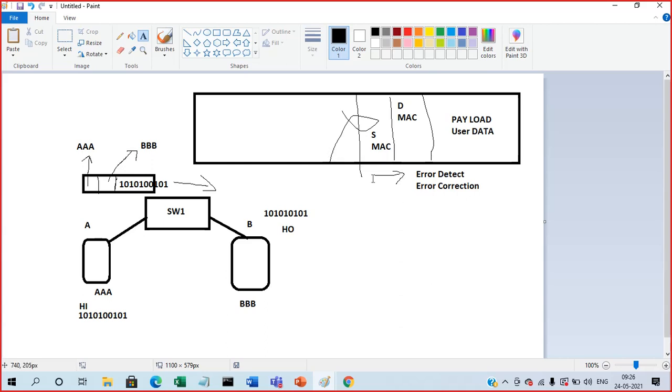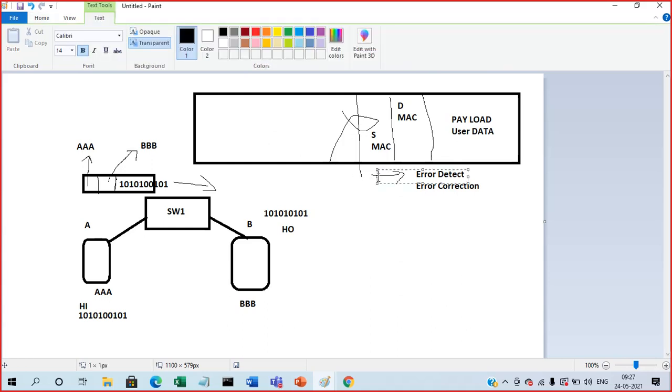Only the payload is useful to the users. The rest are overheads, which are used for how to send the data, where to go, and if any issues come, how to handle them. Those are the things that will be handled. What is the size of a MAC address?